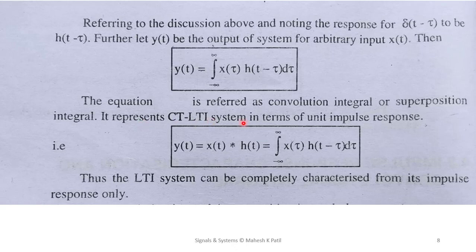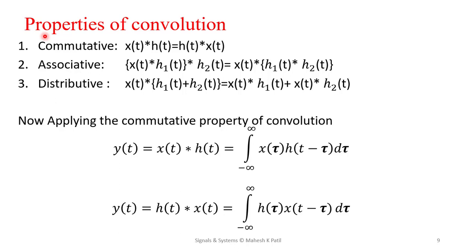So the CT LTI system in terms of impulse response can be represented as y of t equal to x t convolved with h t, equal to the integration from minus infinity to plus infinity of x tau h of t minus tau d tau. So in this way, the CT LTI system can be completely characterized using the impulse response. This convolution equation has some properties.